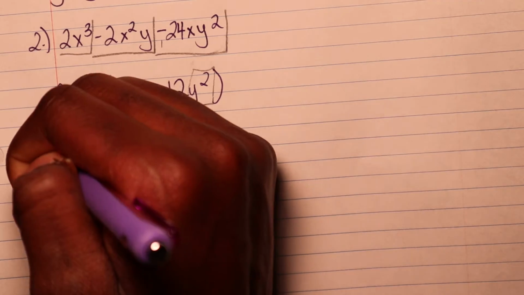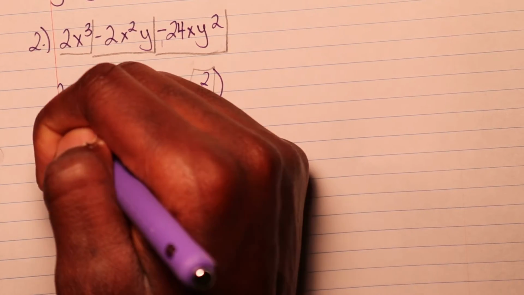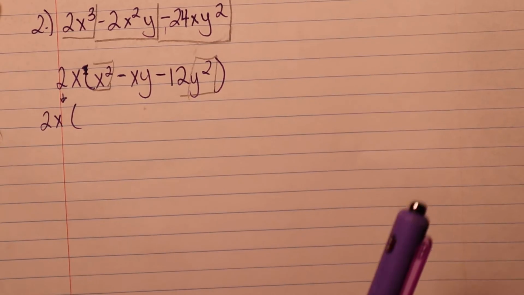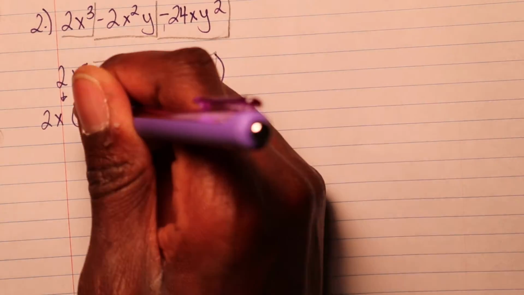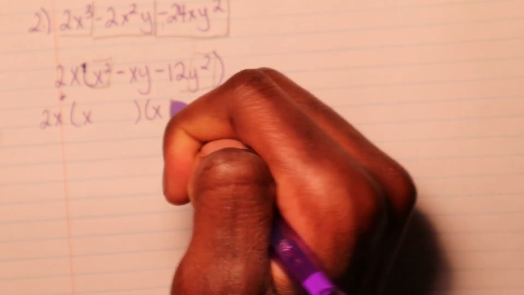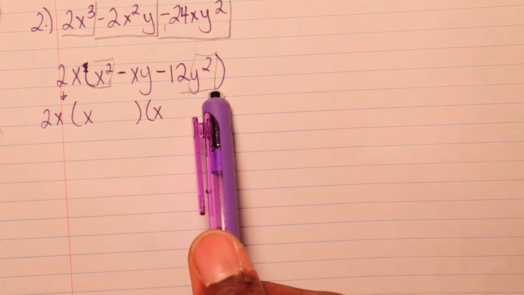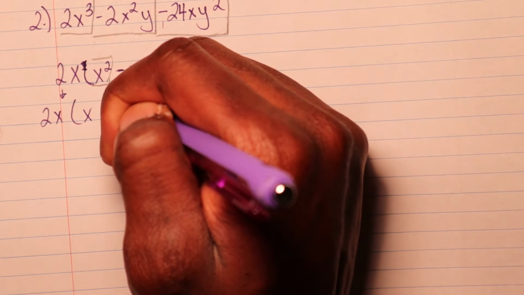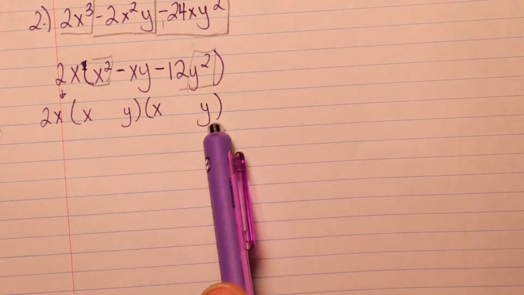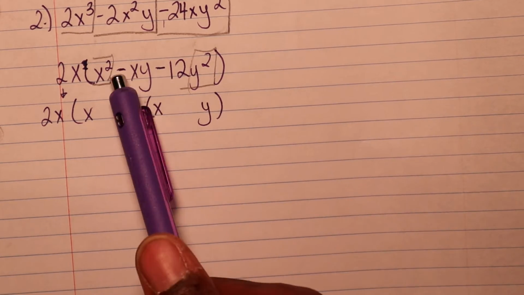And we already know we can just bring this out, and same rule applies, okay? And the same rule applies is the fact that it's going to start with an x squared, so we'll put parentheses here, and put another x right there, and it's going to end with the y, okay? So we already know it's going to end with the y, and it's going to end with the y. And the reason why I say that is because there's a y squared here, there's an x squared here.